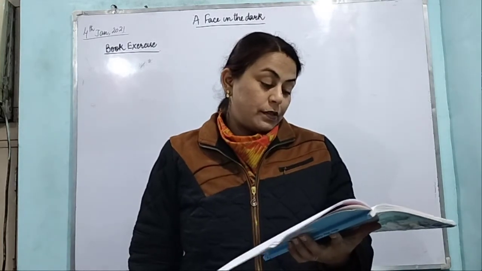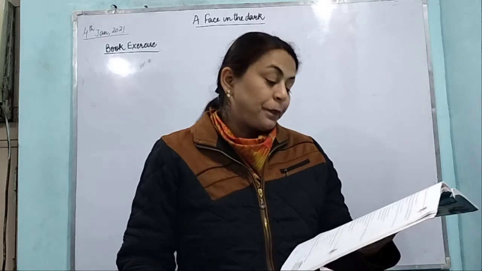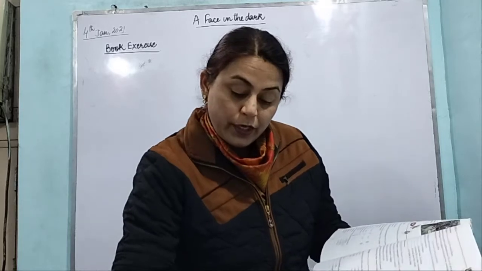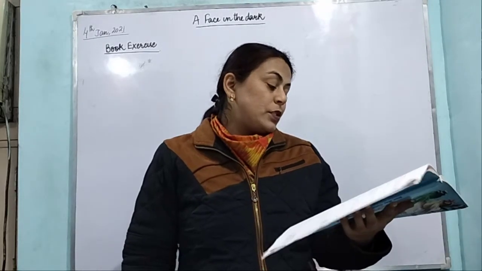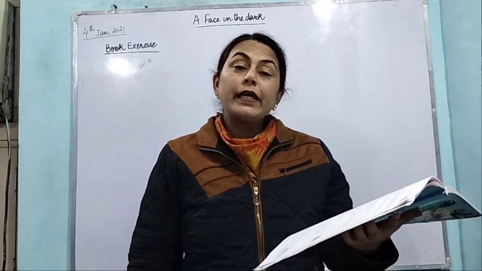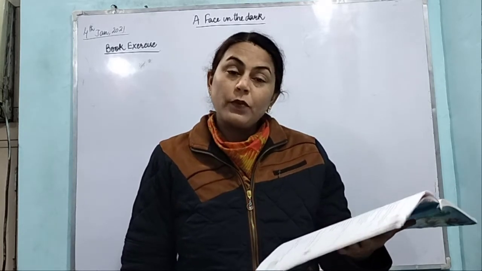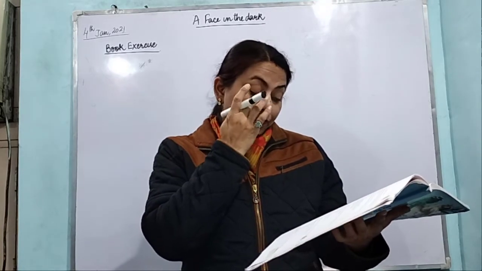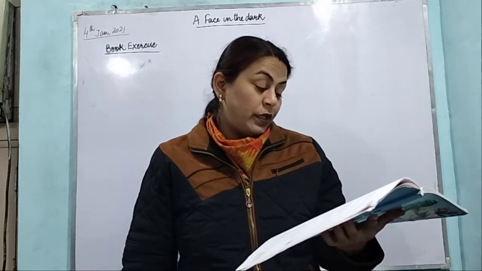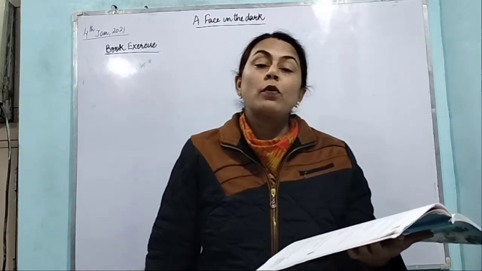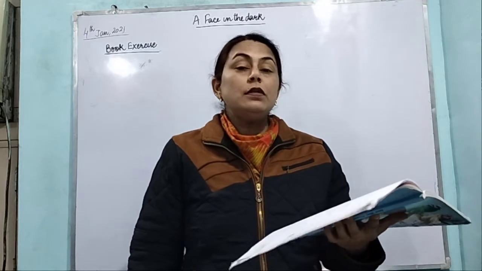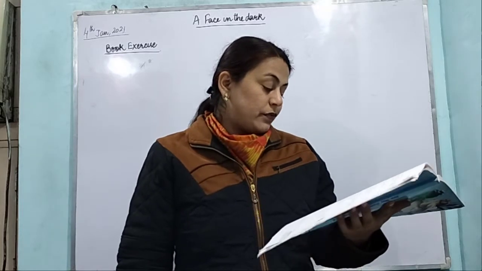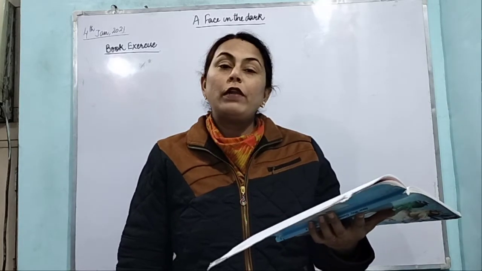Tick the correct options. Major Sangster was a teacher, doctor or a monk? He was a teacher. So tick the correct answer, teacher. Major was carrying a, what was he carrying in his hand? Stick, book or a torch? He was carrying a torch. When Major saw the face of the boy, what happened to him? He talked to the boy, or he gave him money, or he just ran blindly towards the school gate. What did he do? He ran blindly towards the school gate. He was so afraid.